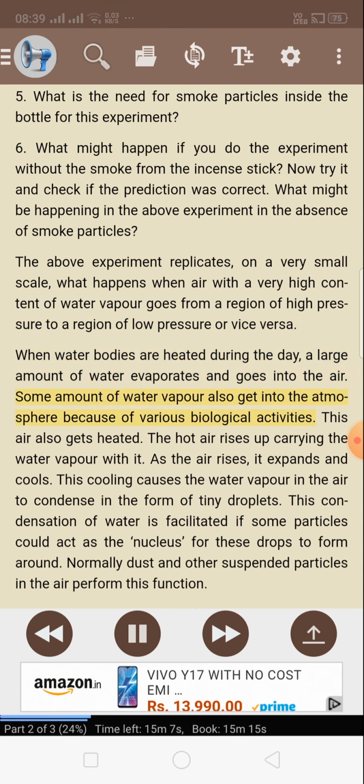Some amount of water vapor also gets into the atmosphere because of various biological activities. This air also gets heated. The hot air rises up carrying the water vapor with it. As the air rises, it expands and cools. This cooling causes the water vapor in the air to condense in the form of tiny droplets.